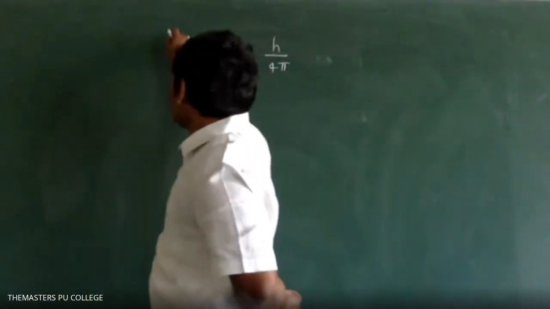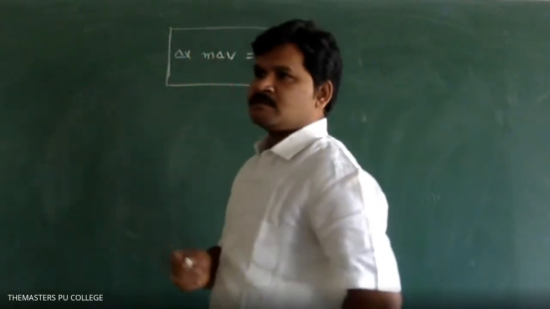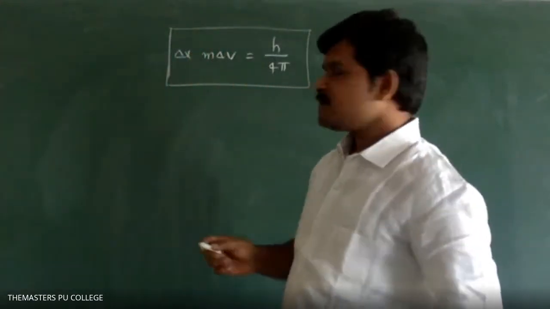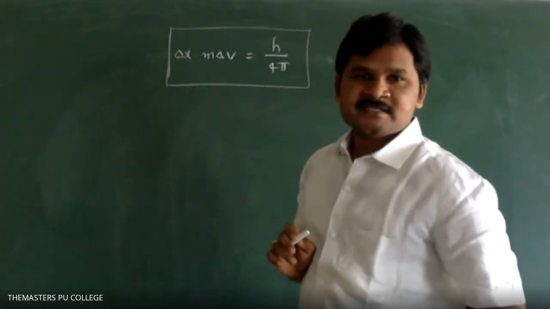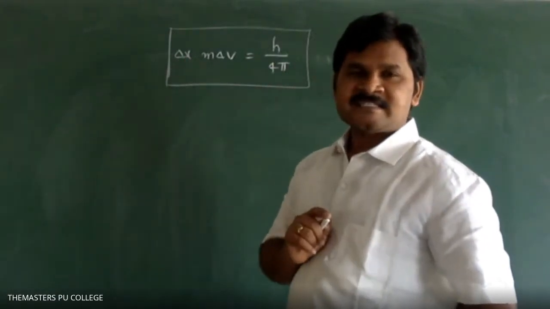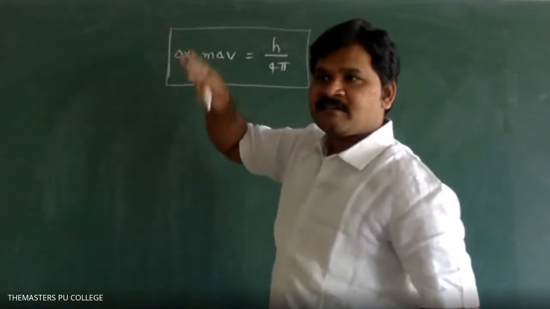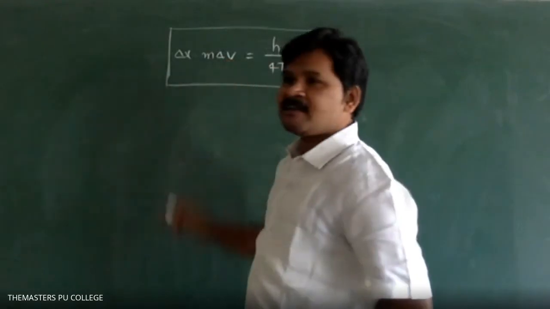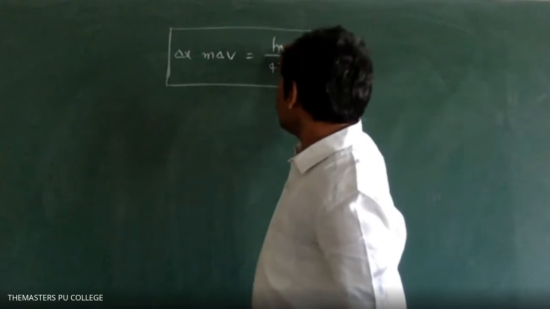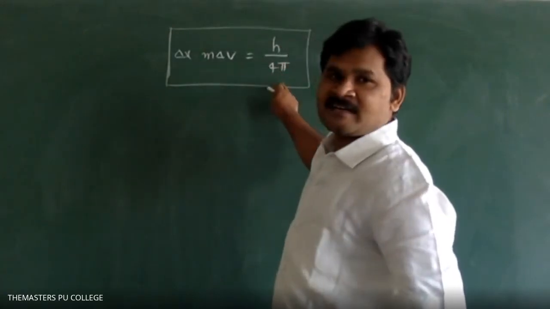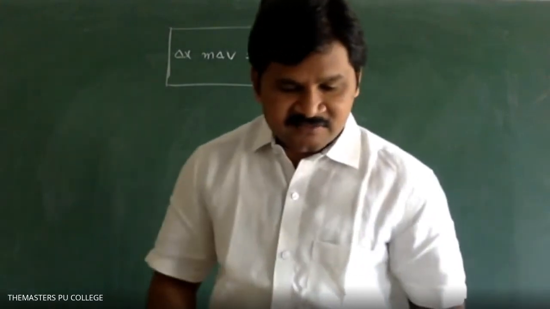This is the formula. So you are new now for this topic. Here, please remember the terms. Delta x means uncertainty in position of electron. M is mass of electron. Delta v is uncertainty in velocity. V means velocity. So h by 4 pi. These we are getting from derivation. Okay? Here, what is the given data, students?